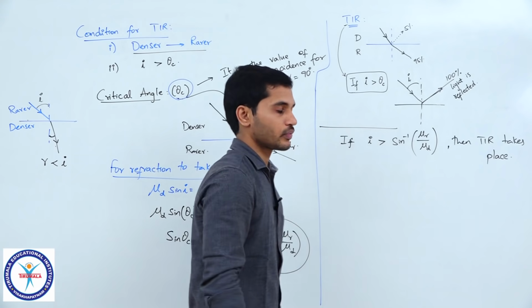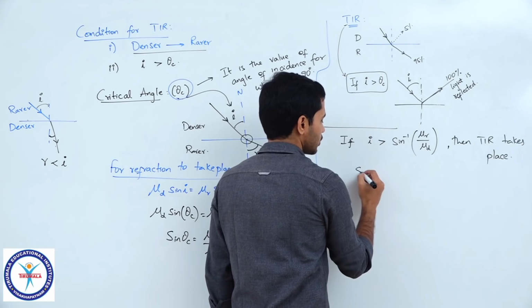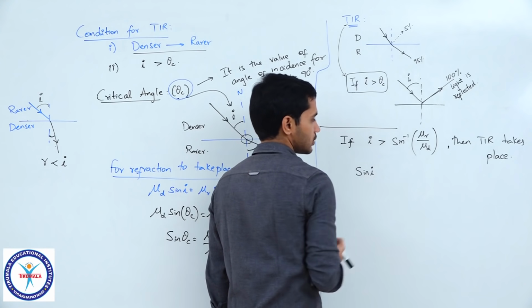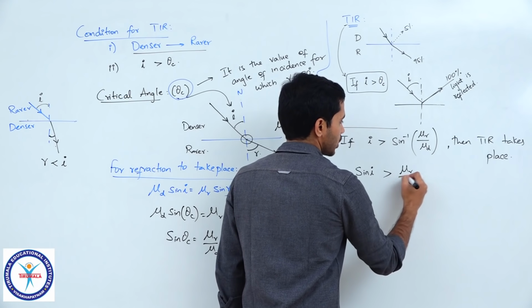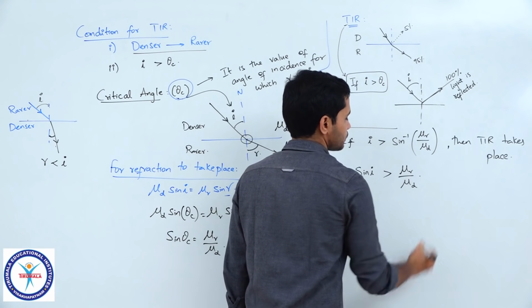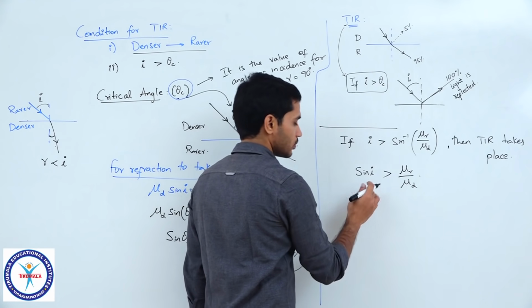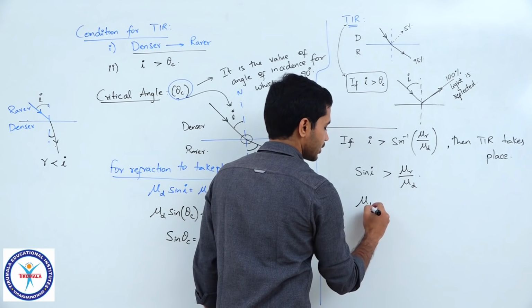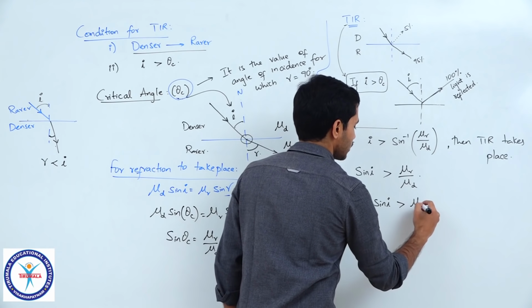Okay. So, I will just rearrange the terms once again. I will take sine on this side. So, I will be getting sine I greater than mu r by mu d. Now, I will once again multiply this. So, I get mu d sine I greater than mu r.